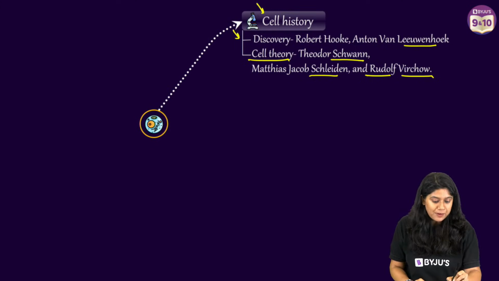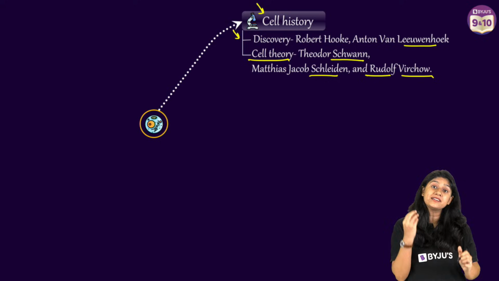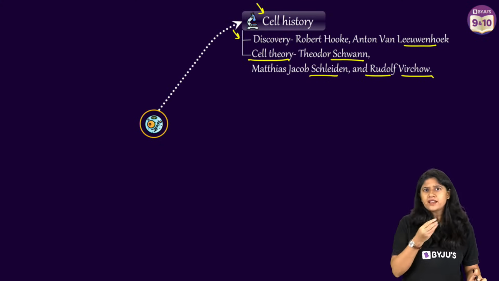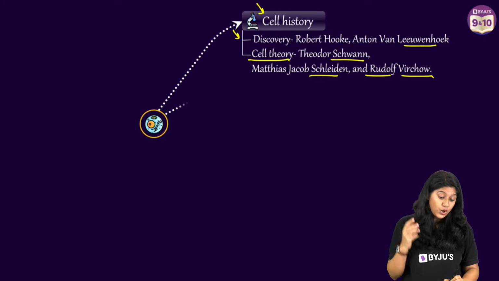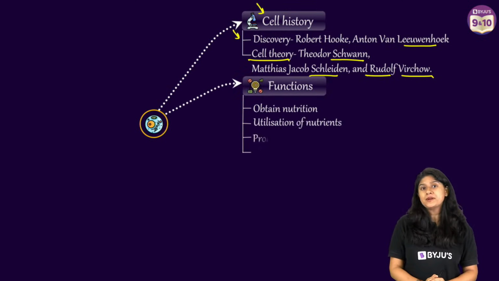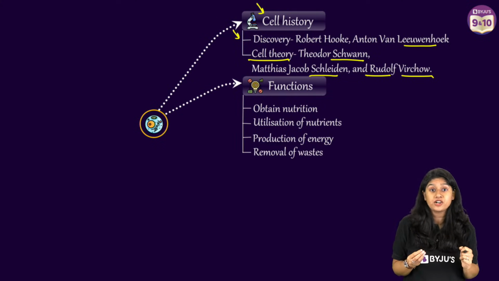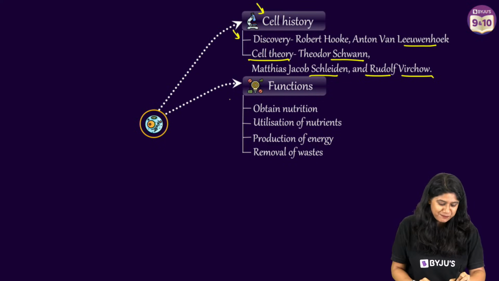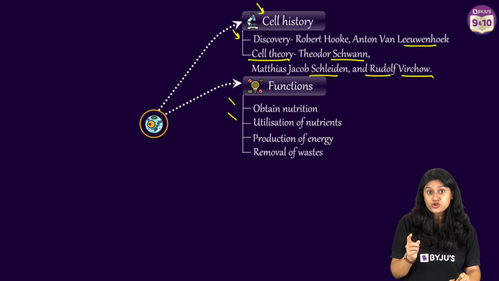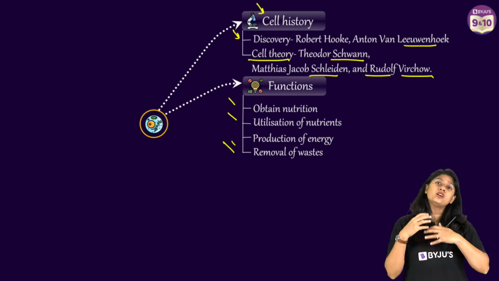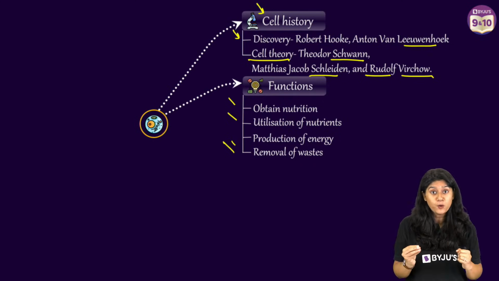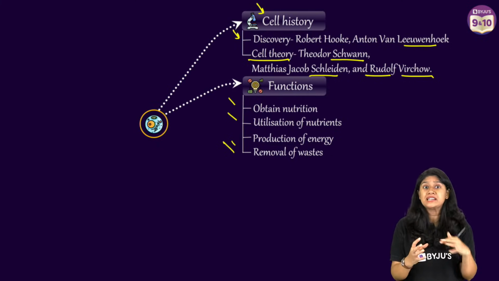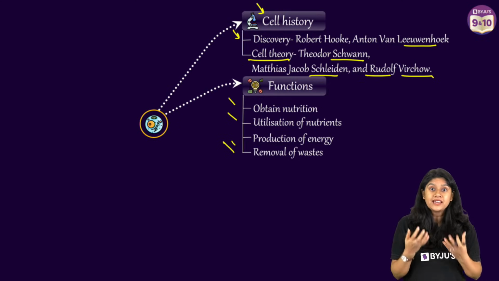Now we have talked about the cell history. Let's understand why we call the cell the structural and fundamental unit of life, and why cells are so important. Let's understand their functions. Cells perform various important functions to keep all living organisms living. First, they help in obtaining food, utilization of nutrition, production of energy, removal of waste, and so much more. Inside a cell, a series of chemical reactions is happening continuously so that we can call ourselves living.